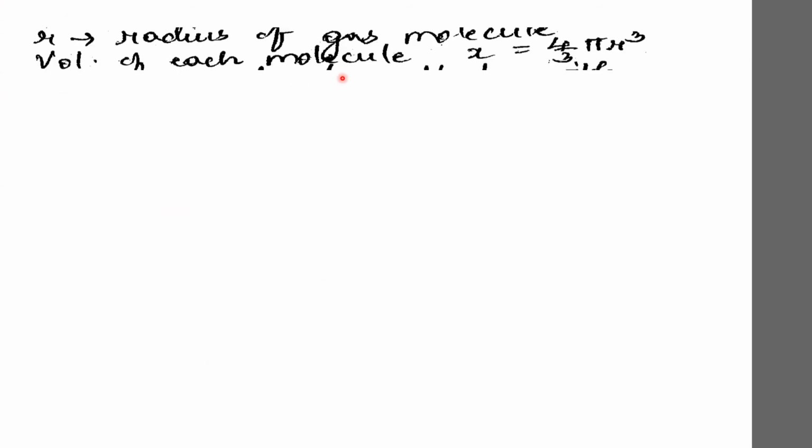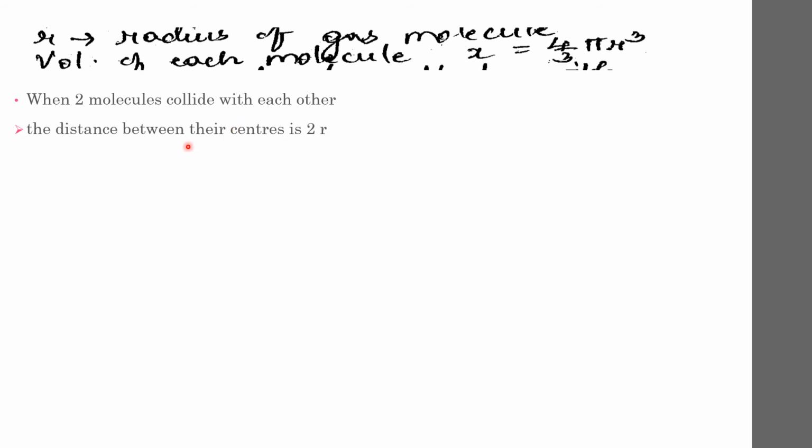Volume of each molecule can then be written, and we will denote it as X. It will be equal to 4 by 3 pi r cube. It is the volume of the sphere. When two molecules collide with each other, the distance between their centers is 2r. That is when they are touching each other. So the closest distance between them is 2r.